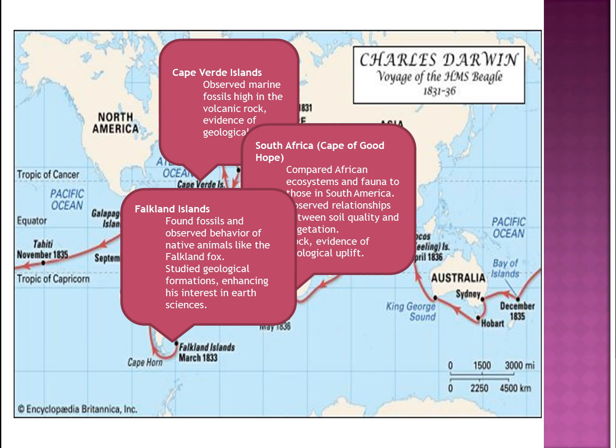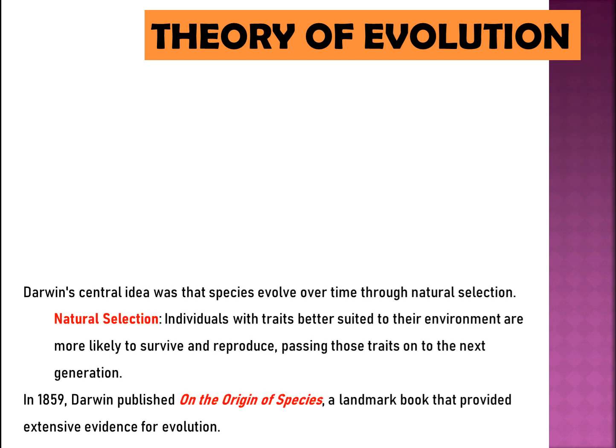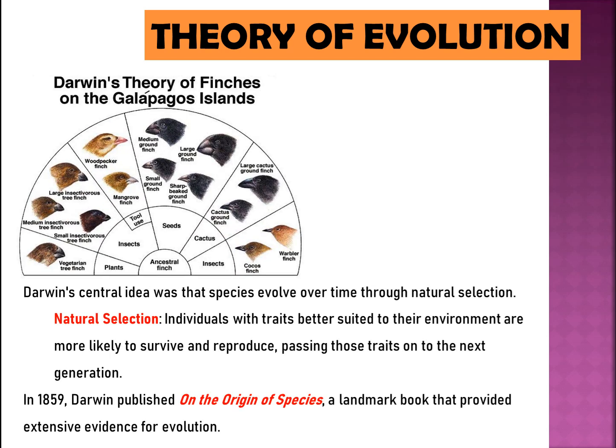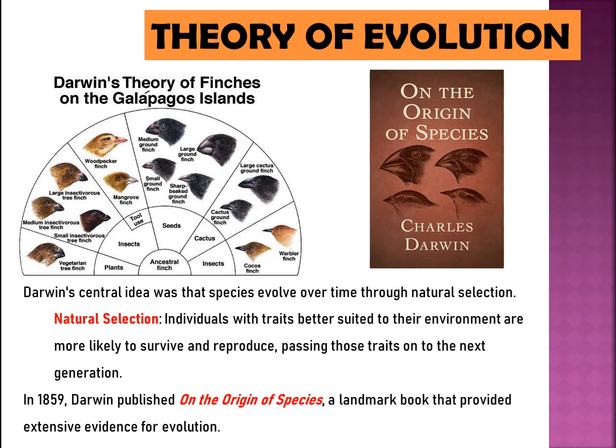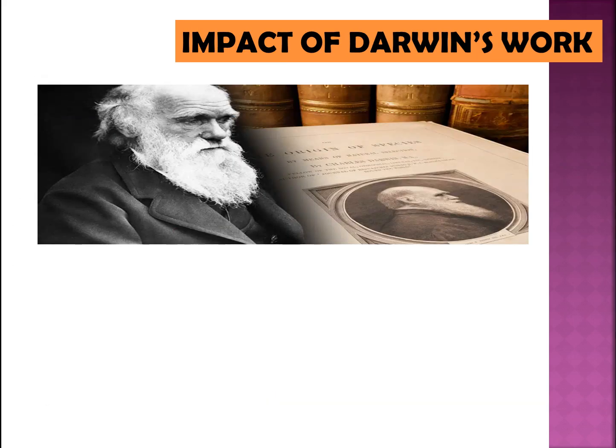Theory of evolution. Darwin's central idea was that species evolve over time through natural selection. Natural selection: individuals with traits better suited to their environment are more likely to survive and reproduce, passing those traits on to the next generation. In 1859, Darwin published On the Origin of Species, a landmark book that provided extensive evidence for evolution.